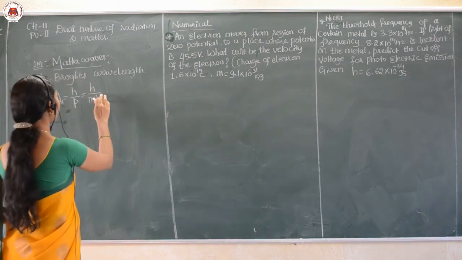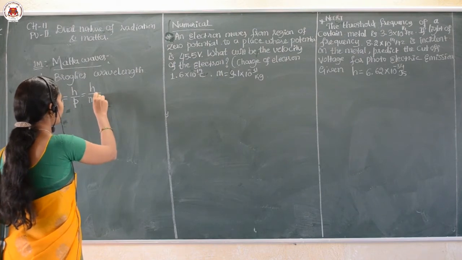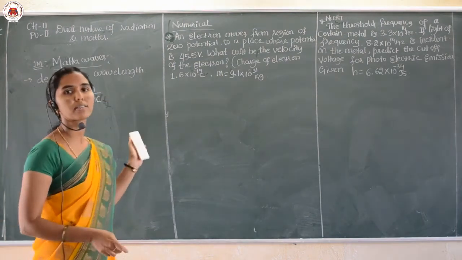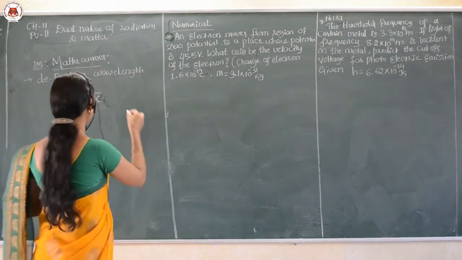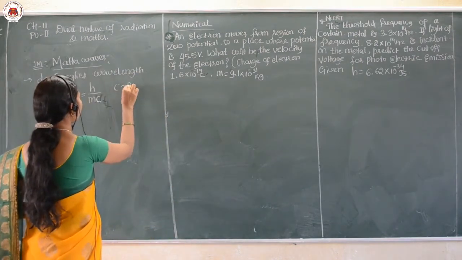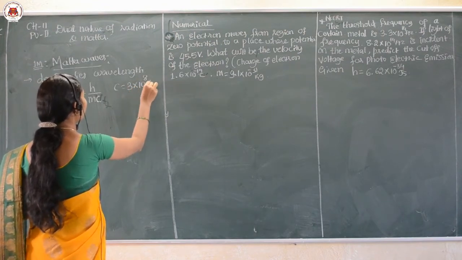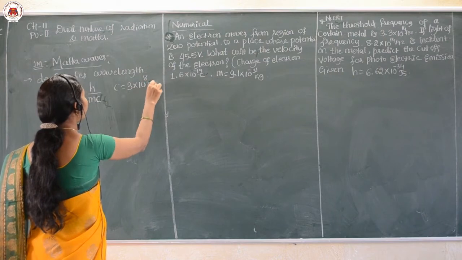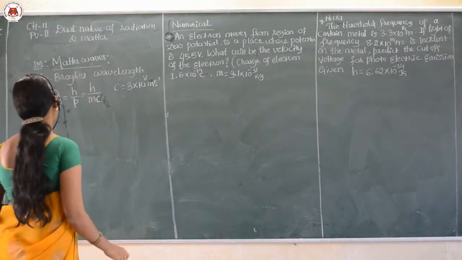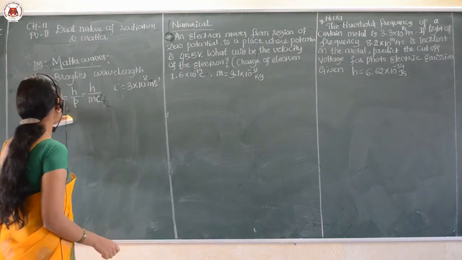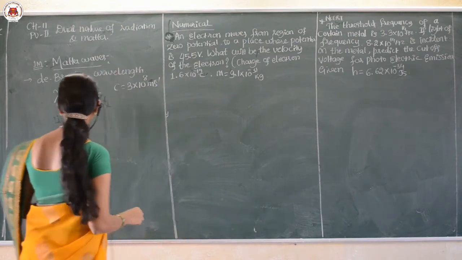Or, if the waves are light waves, I can write here m into c, where c is the speed of light. We already know the value of c in a vacuum or air medium is approximately 3 into 10 raised to 8 meters per second. Am I clear? Yes.